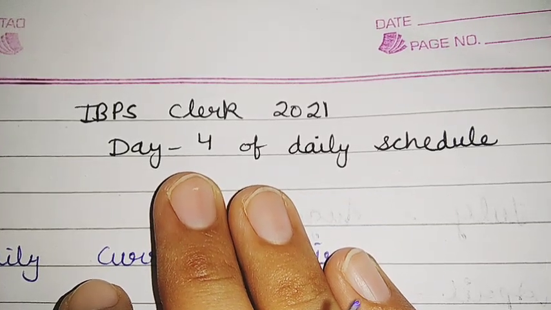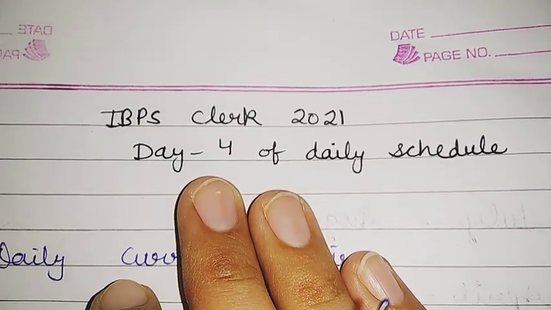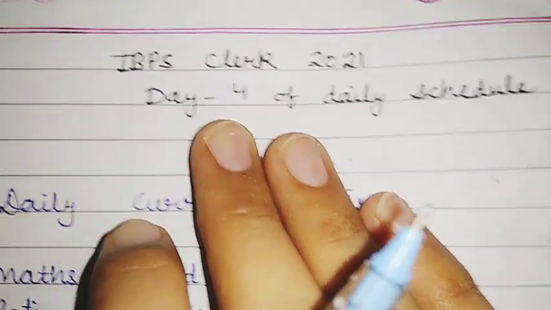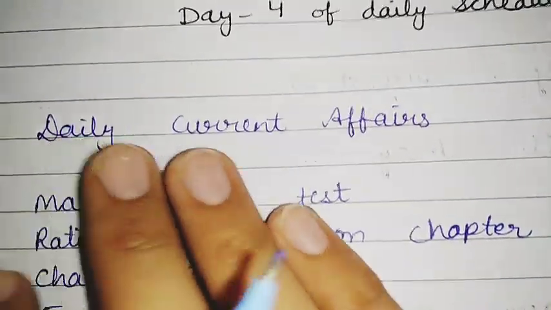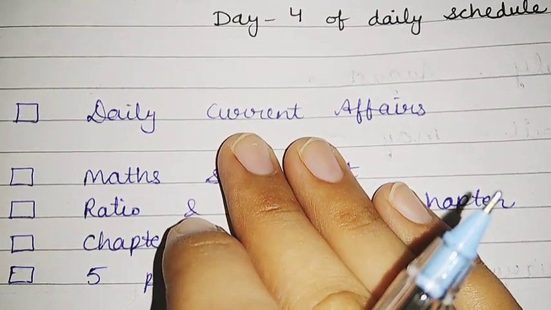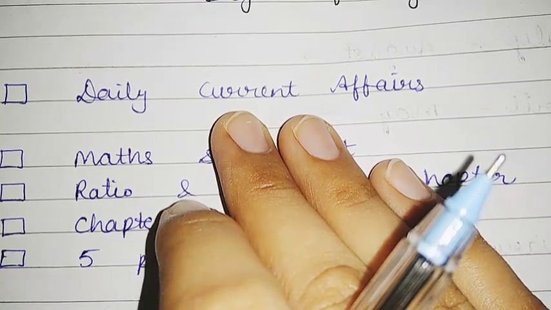So today is day 4 of this daily schedule for IBPS Clerk 2021, and this schedule is for beginners who have just started their preparation. So first you have to cover the daily current affairs, because if you cover daily current affairs from here, then you will get an edge in the mains examination.